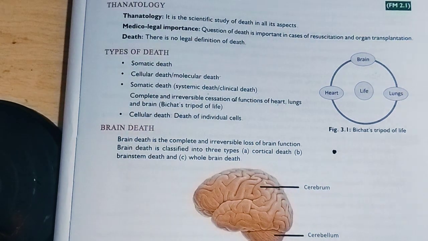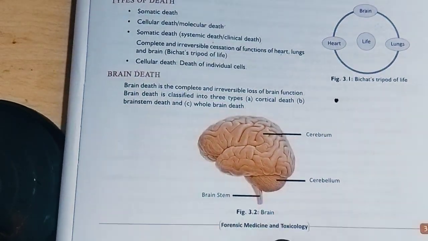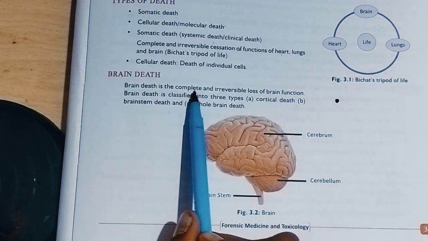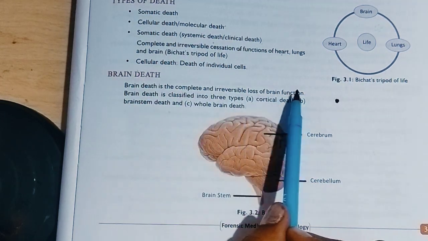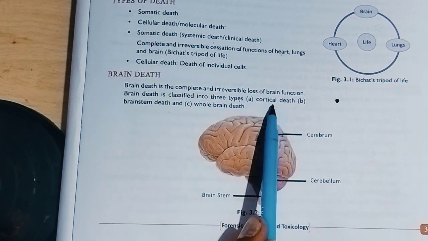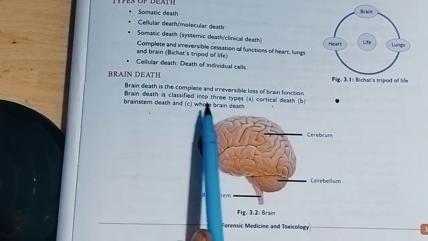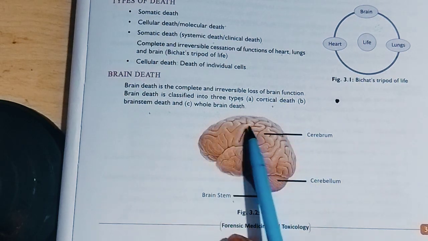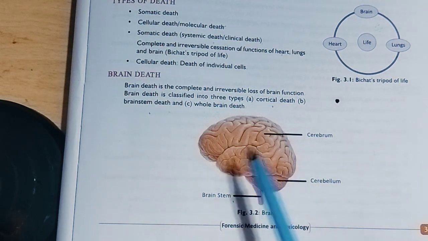Okay. Now we'll discuss brain death. Brain death is a complete and irreversible loss of brain function, and brain death is classified into three types: cortical death, brainstem death, and whole brain death. So here is a diagram. See, cortical death, brainstem death, and whole brain death.